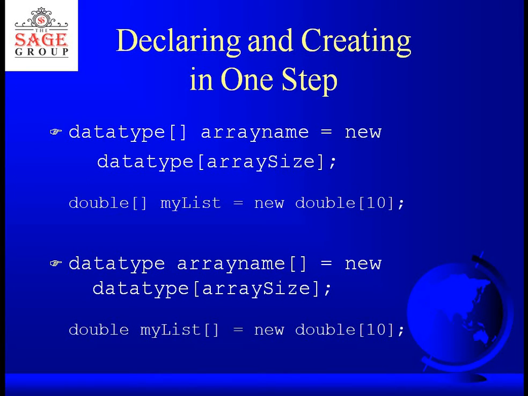Okay. Now this is a shortcut: declaring and creating in one step. So data type, square bracket, array name is equal to new data type, array size. In the next step I have given an example: double[] myList is equal to new double[10]. So this is another method of declaring and creating an array together in one step.